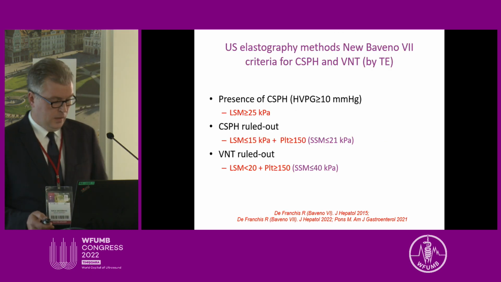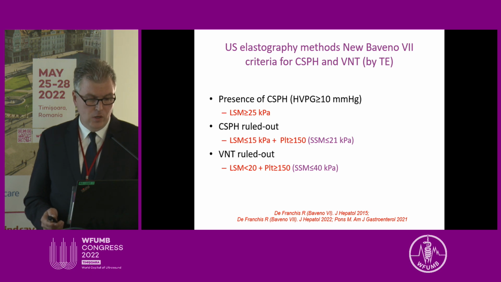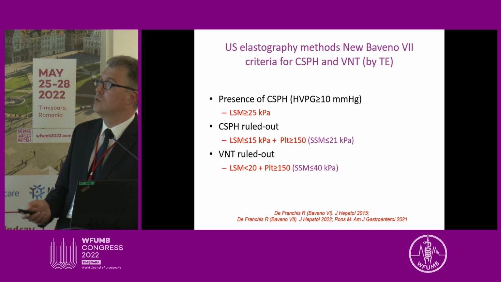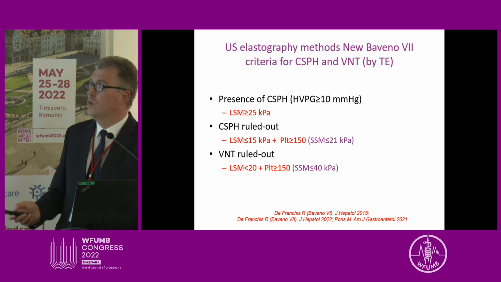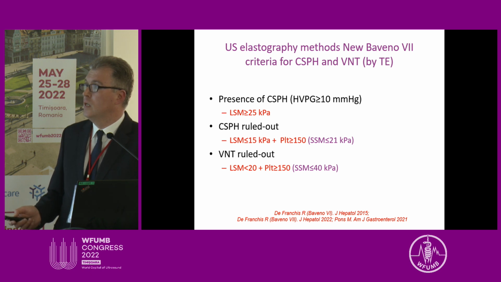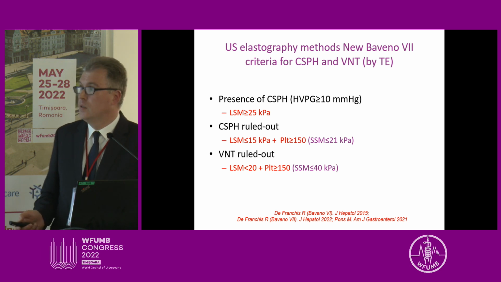And this finally led to the Baveno 7 recommendations, according to which the presence of clinically significant portal hypertension can be ruled in in patients with liver stiffness of more than 25 kilopascals by transient elastography.